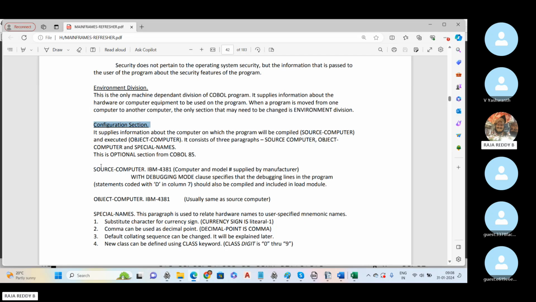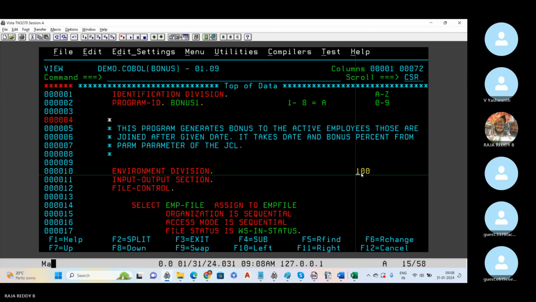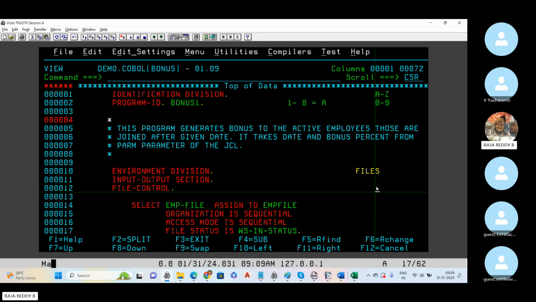Next, under the environment division, the next important section is the input output section. The name suggests input. Let's say I'm going to use files in my program, to get the data from the file system. If I'm using files, I should inform my program. Files I am going to use as input means I'm getting the data from this file.